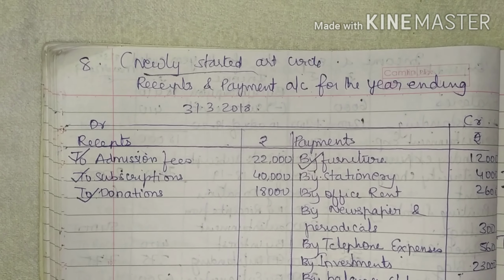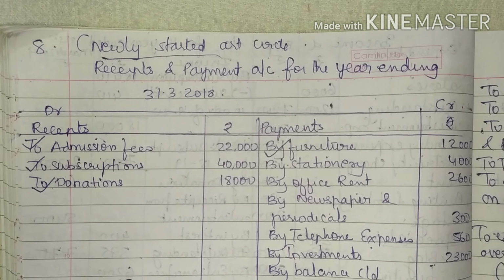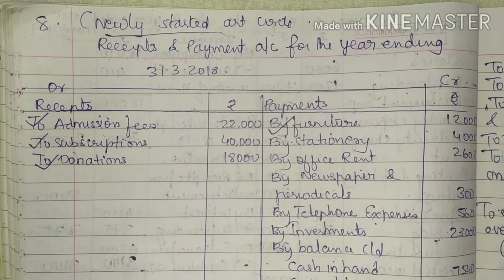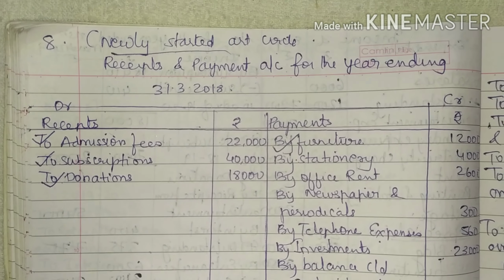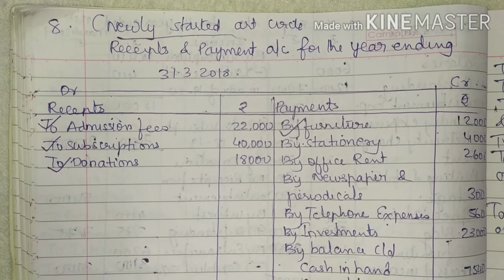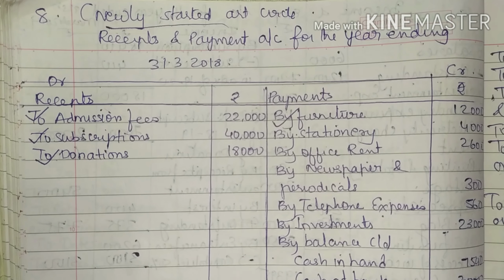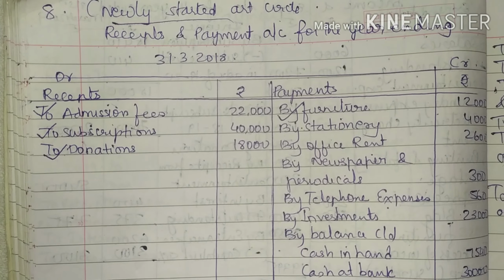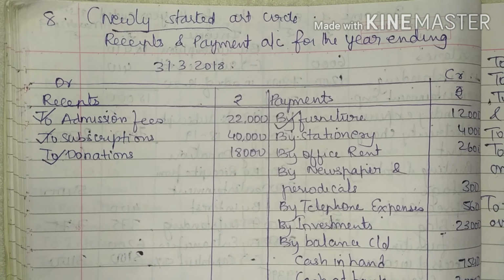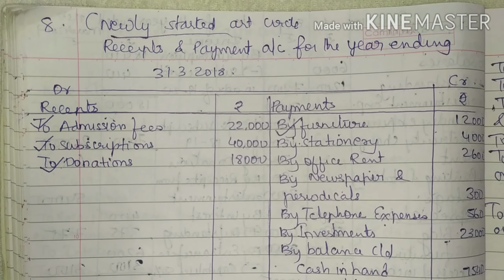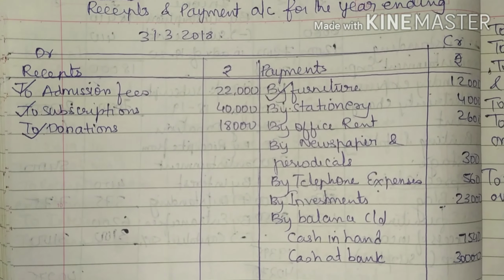Hello students, welcome to my next video of bookkeeping chapter number 2. Today we are going to solve question number 8. It's an account details given of a newly started art circle. Now if an organization is newly started, you have to understand that there will be no capital fund. Okay, now we start solving.